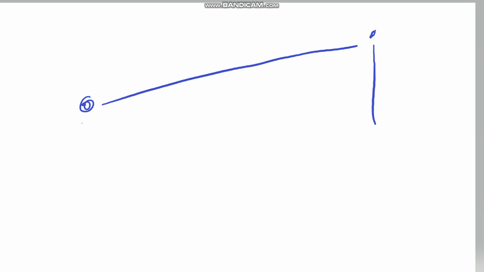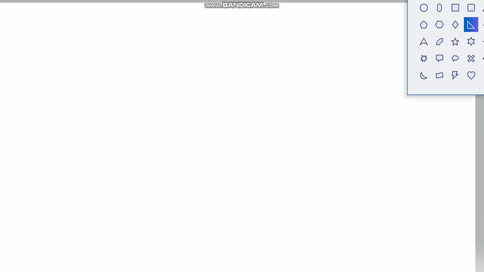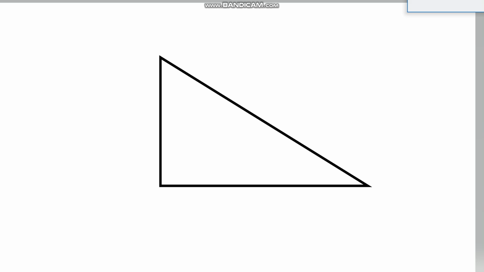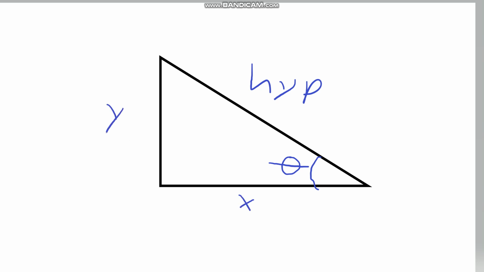So if my starting position is here and my ending position is here, you would draw a straight line and then do a triangle. Here's a trick on these triangles. I feel like it will make it way easier to do these things. So this is the hypotenuse. This is the angle theta. And then this is the x coordinate. This is the y coordinate.